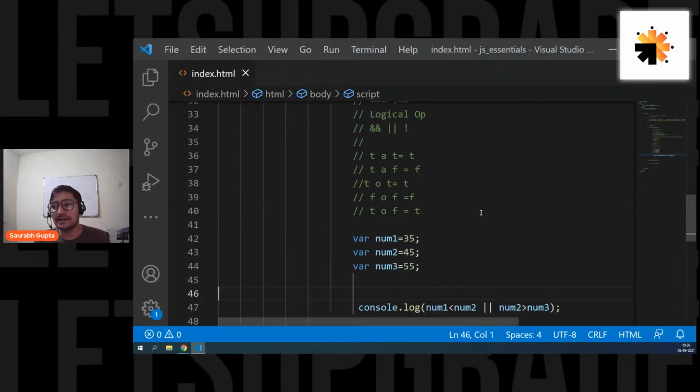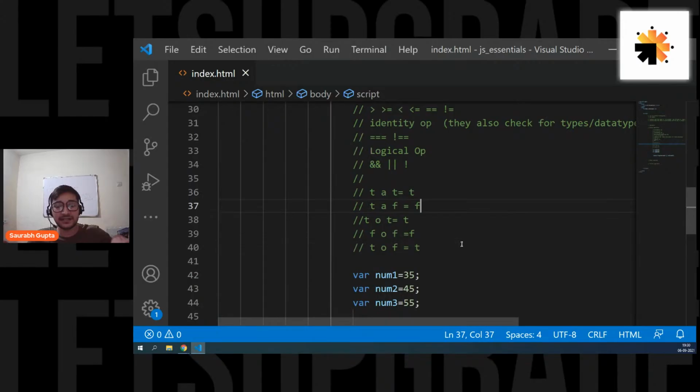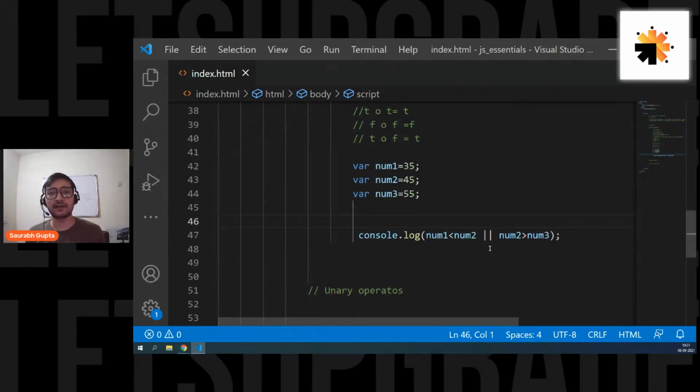So that's how these operators will help you when you want to write multiple conditions in a single statement. When you want to write two conditions, three conditions in a single statement, that's where these logical operators will help you so that you can consider all the multiple conditions as a big statement to get a final output as true or false. That's where these logical operators help you. Is that clear, everyone? Are we cleared with this?